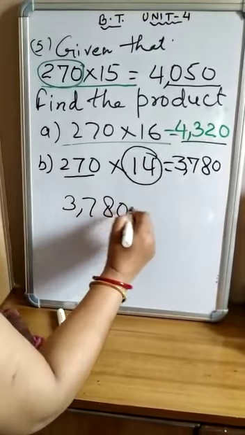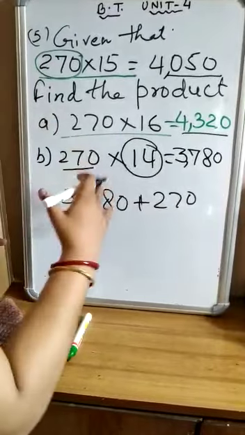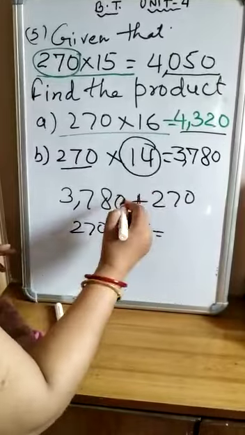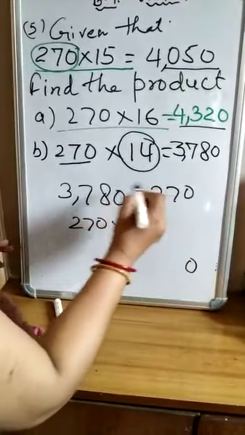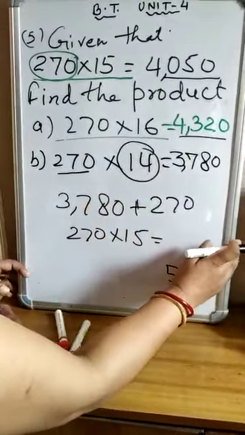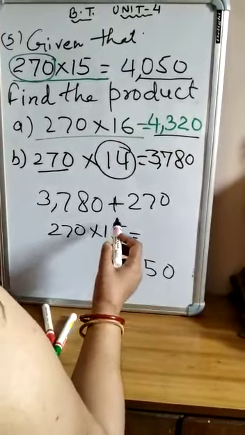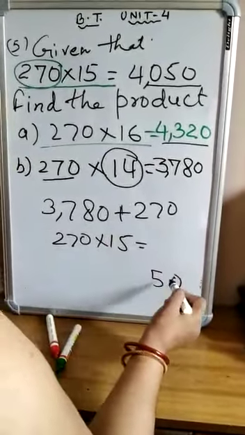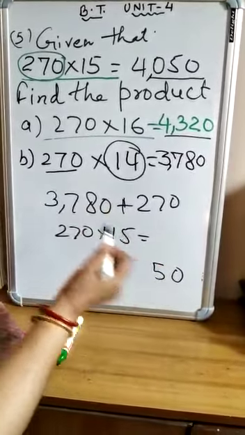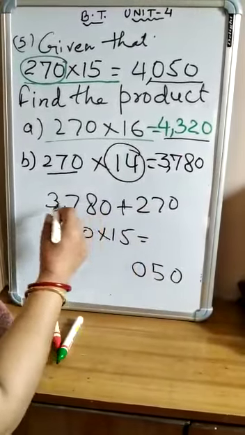Now I am adding 15 times 270, meaning 270 into 15. Okay, look, adding: 0 + 0 is 0, 7 + 8 is 15, 1 carry over, 7 + 2 is 9 + 1 is 10, 1 carry over, 3 + 1 is 4.